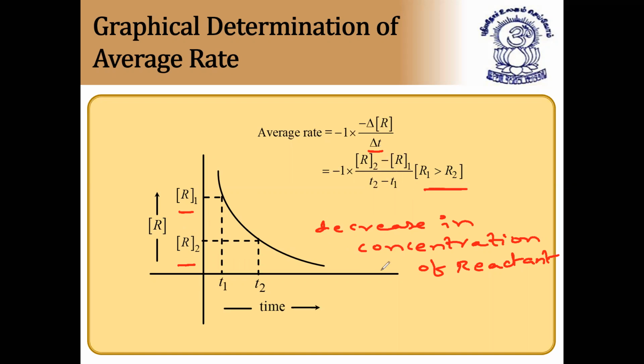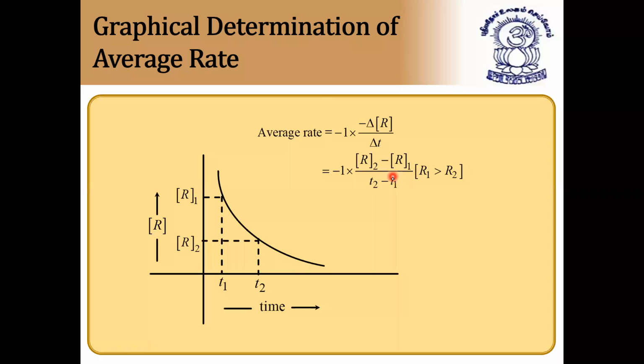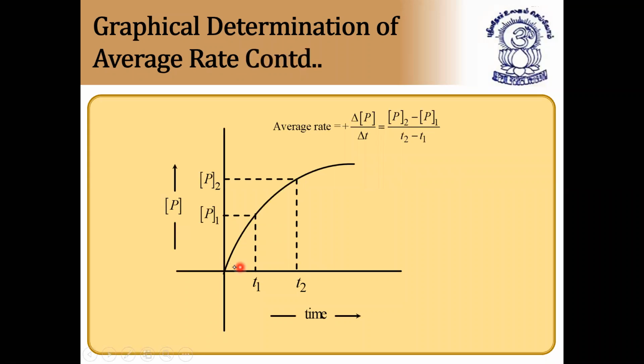So always a decrease in concentration of reactant takes place with respect to time, because as the reaction proceeds, the concentration of reactant decreases and the concentration of products increases. So the same graph for the formation of products will be increasing. Let us see that graph also now. As I told you, it is an increasing graph, meaning as the time increases, the concentration of product increases. For example, after 5 seconds or 10 seconds, at time T1, the concentration of the product is P1. Then after time T2, it increases to P2.